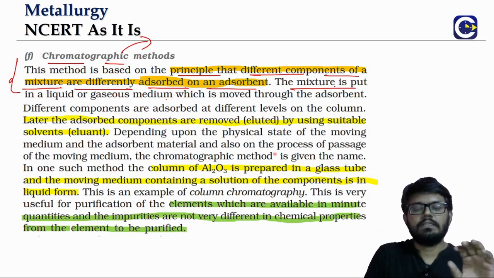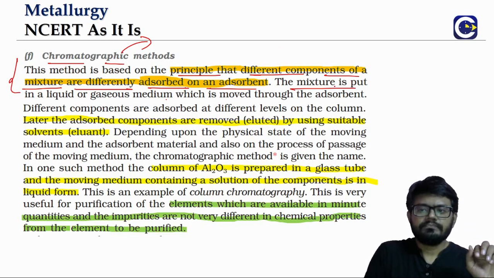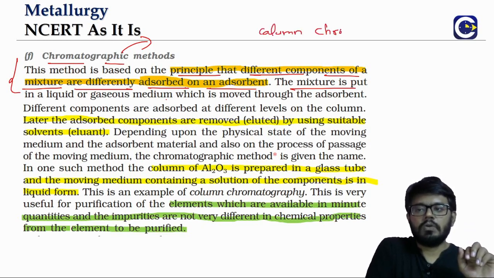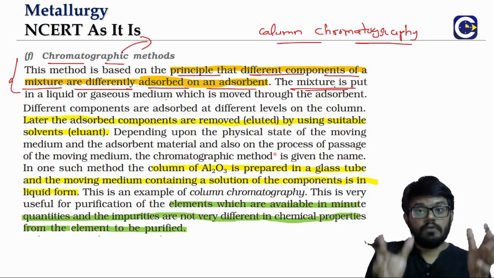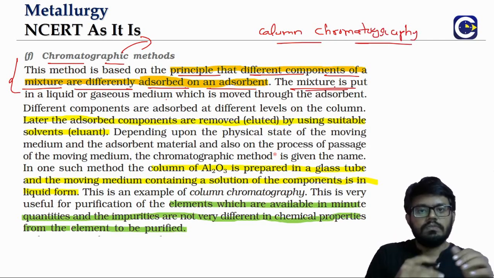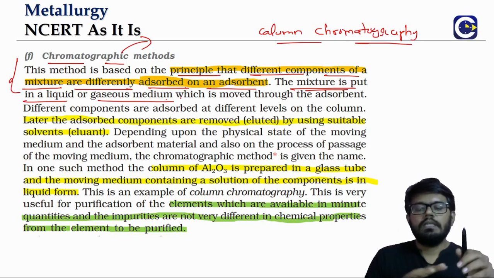So let's first discuss the way the normal chromatographic method works. Here we will take the example of column chromatography. We'll have a mixture of organic dyes that we have to separate into different colored components. We'll put this in a liquid or gaseous medium, and that will be moved through the adsorbent.